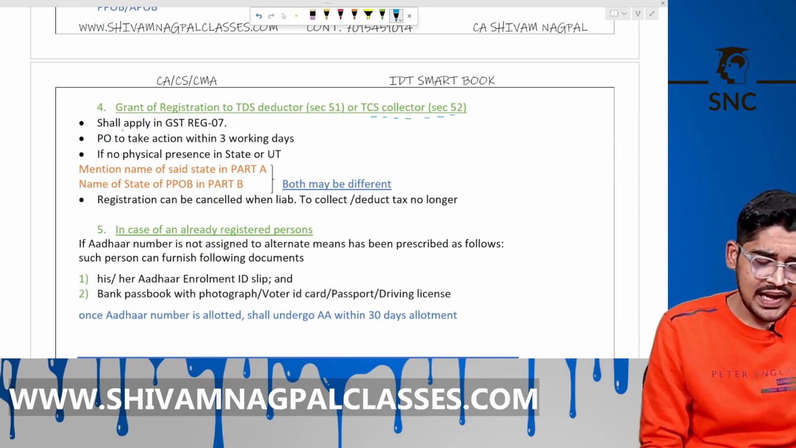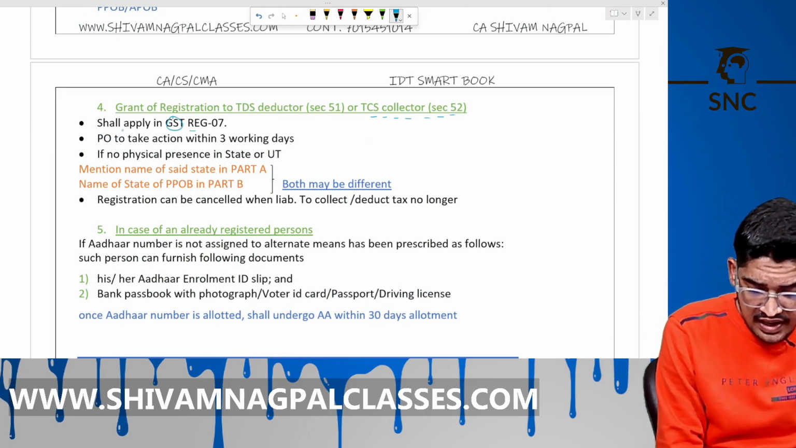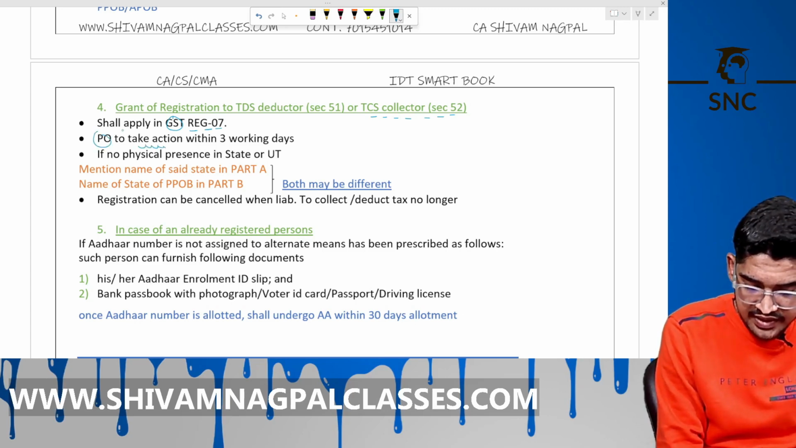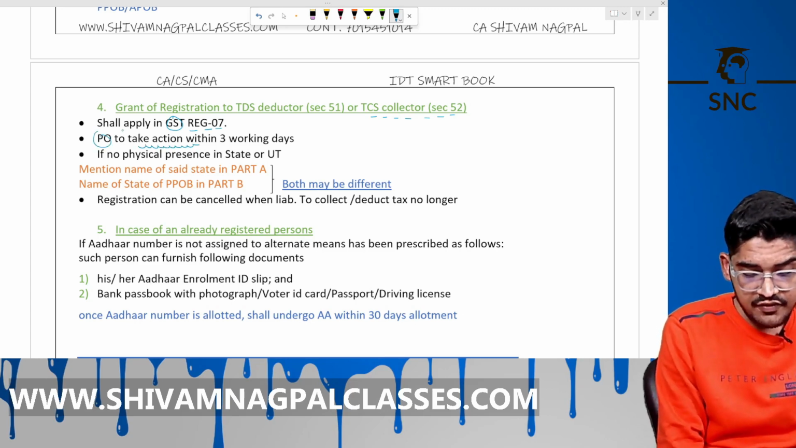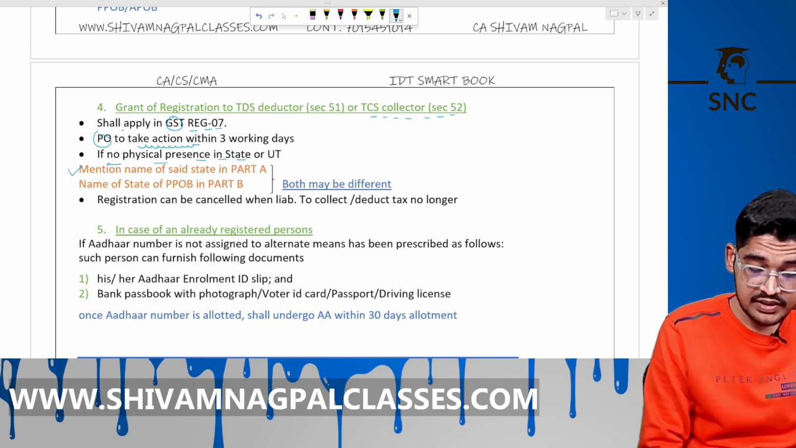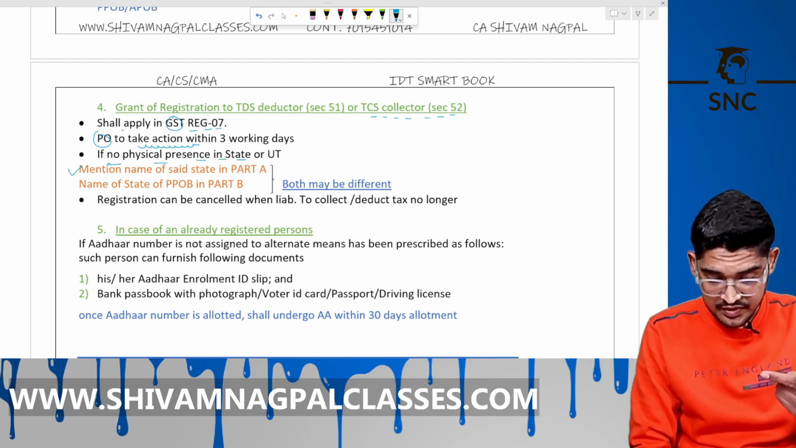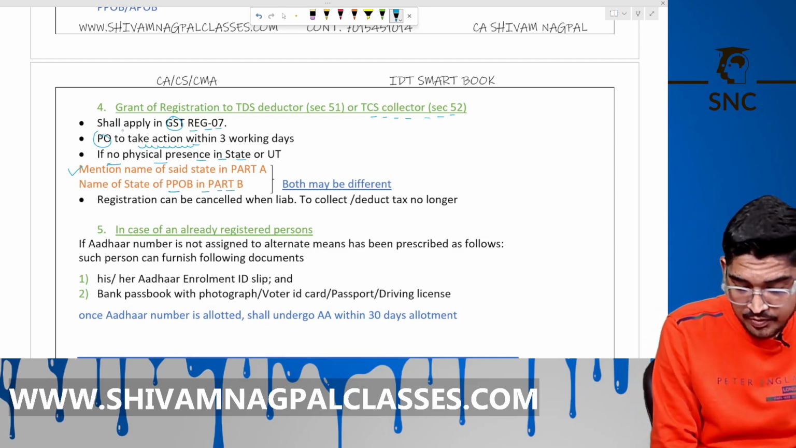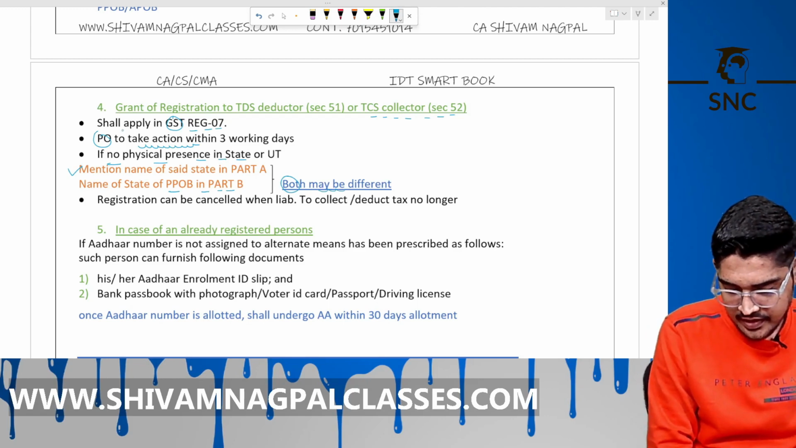Okay. Now, grant of registration to the TDS deductor and TCS collector. So they have to apply in GST REG 07. Proper officer to take the action within the 3 days. If no physical presence in any state and UT, then mention the name of said state in part A or name of state of PPOB in part B. Both may be different. Okay.